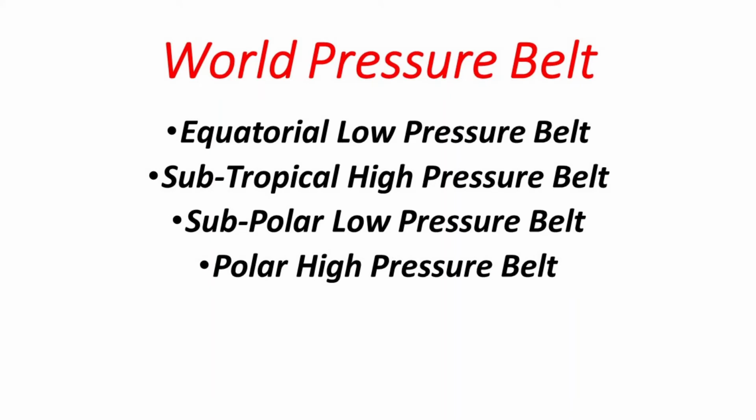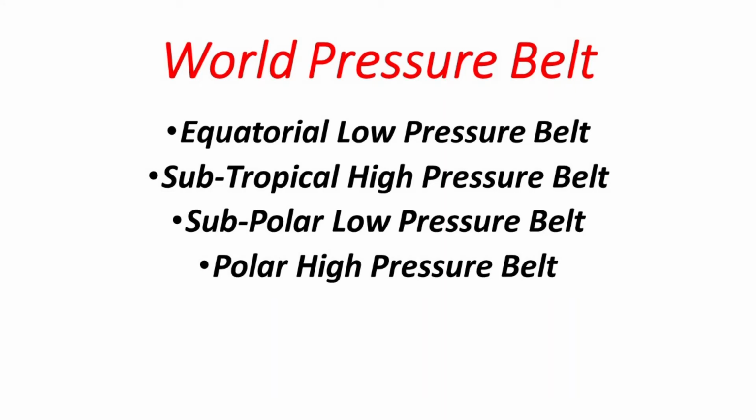Due to the rotation of the earth as well as uneven heating, some parts of the earth receive more light and energy, so they get heated up more easily. They have high temperature, and if the temperature is high, the pressure will be low, right? On the other hand, if they have low temperature, then they have high pressure.